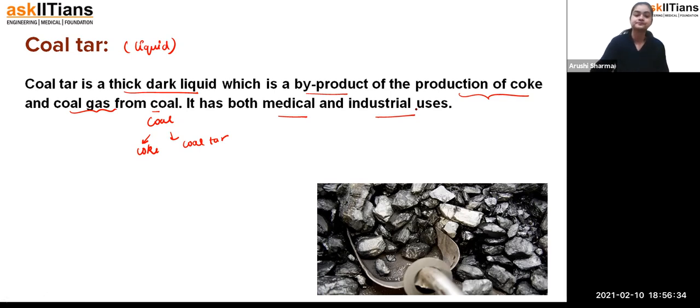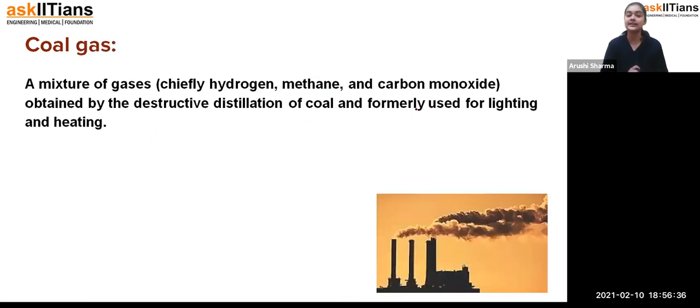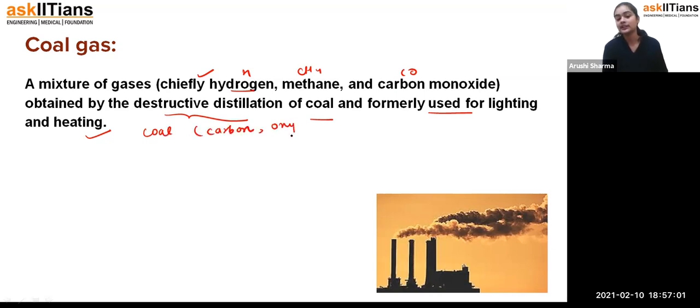Okay, now the second one is the coal gas. Students, the gas which we are getting from the burning of coal, we call it coal gas. A mixture of gases, chiefly hydrogen, methane, and carbon monoxide, obtained by the destructive distillation of coal and formerly used for lighting and heating. When we burn coal, as I've told you, it contains carbon content, but along with carbon, it contains oxygen and hydrogen as well.